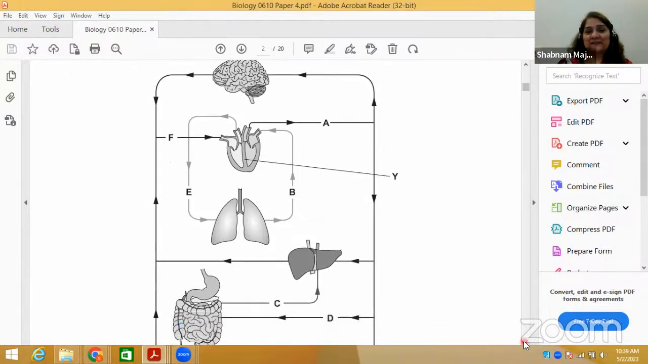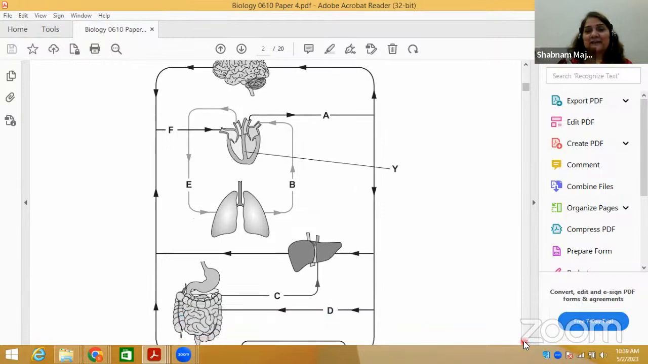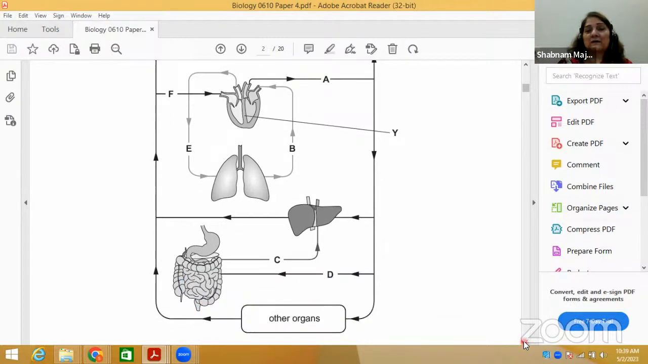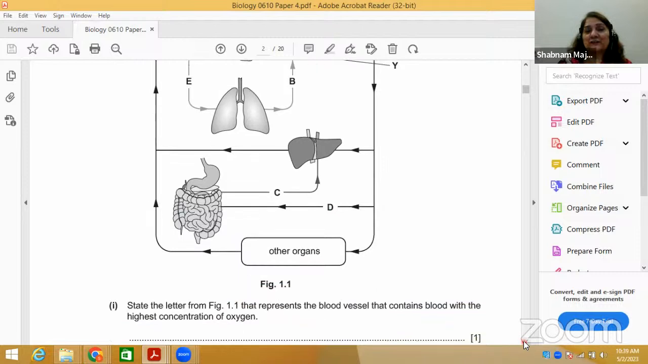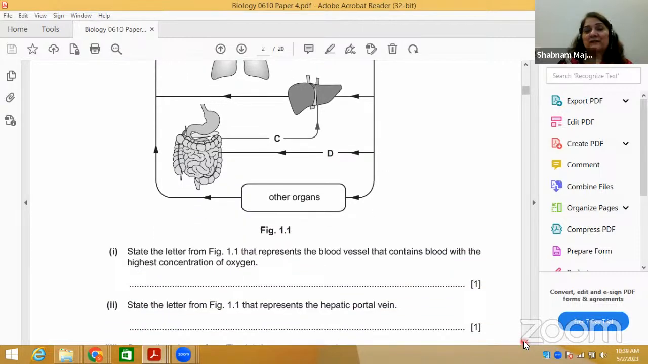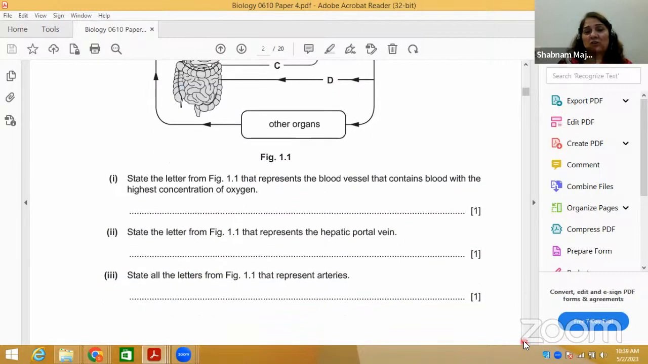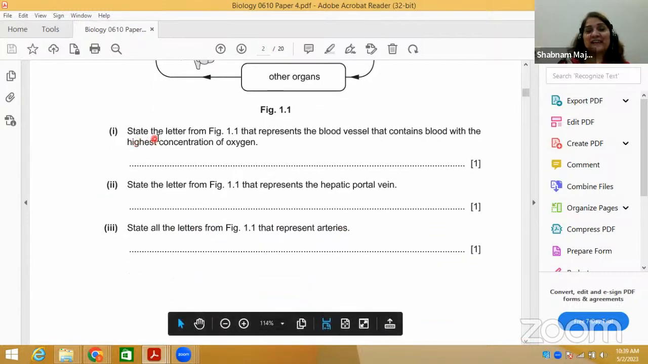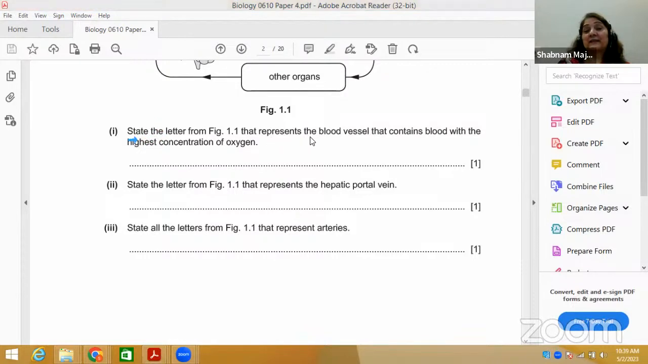There are some letters mentioned here: the brain, the heart as an organ, the lungs, the liver, the digestive system and other organs. Now what is the question, and what command word have they used? State the letter from figure 1.1 that represents the blood vessels that contain blood with the highest concentration of oxygen. Another question: state the letter that represents the hepatic portal vein.